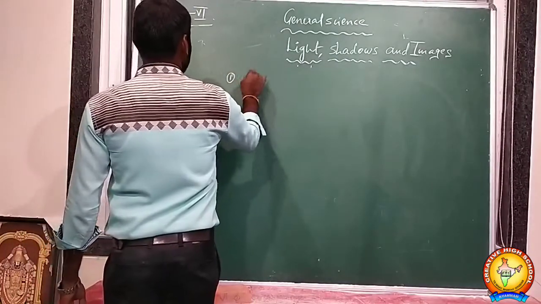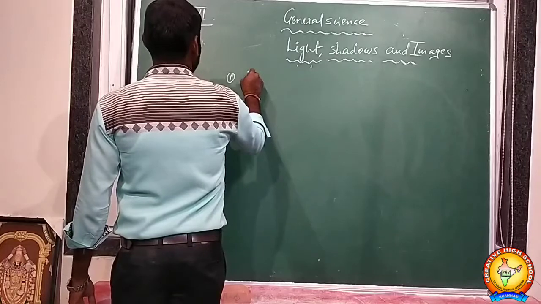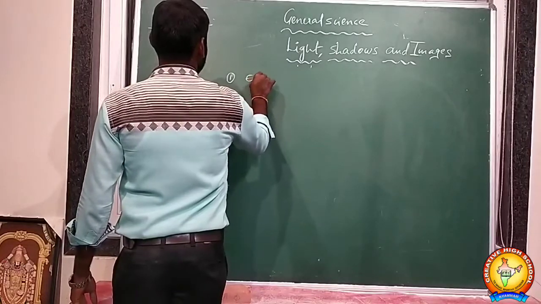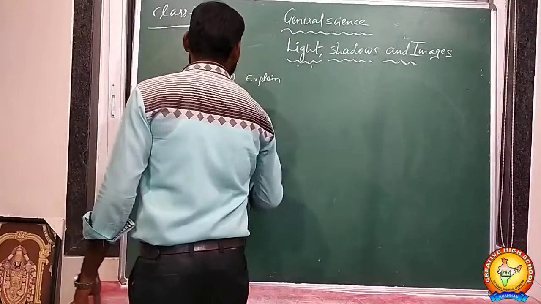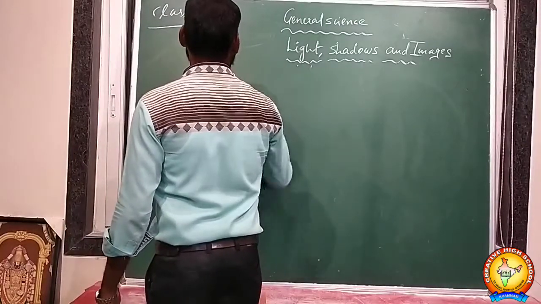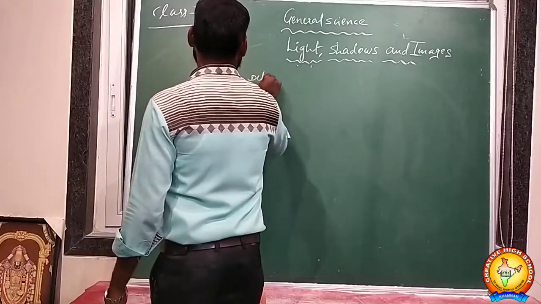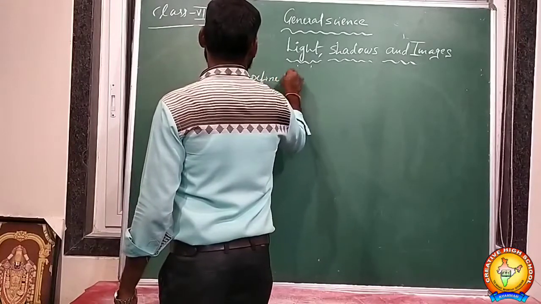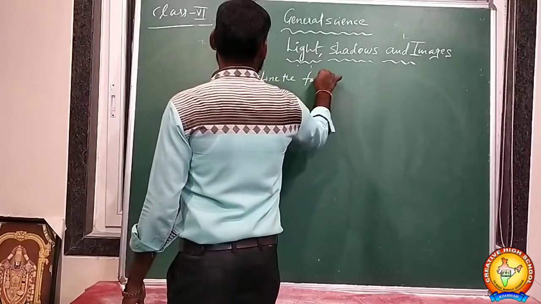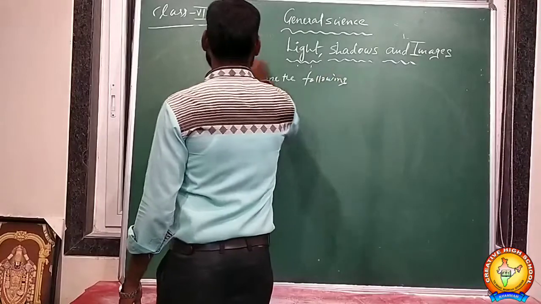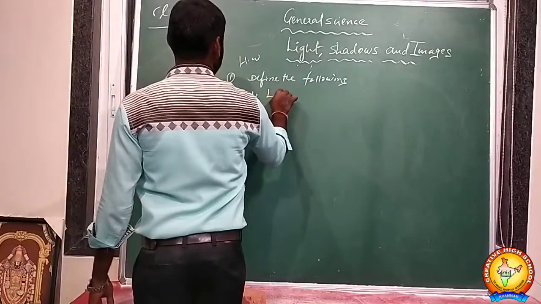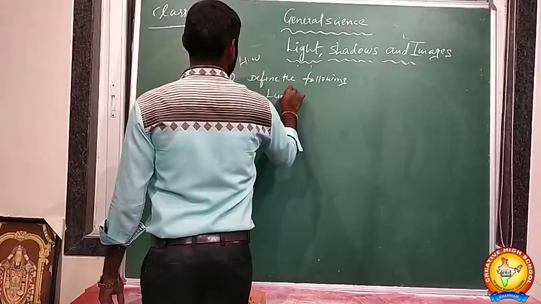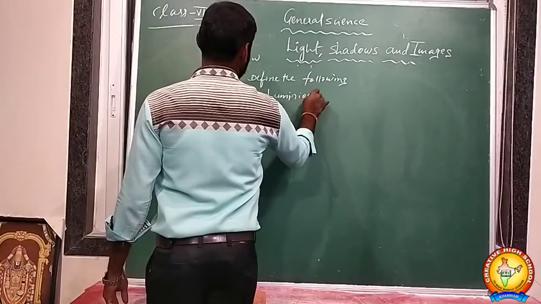Okay, explain what is light. Explain or define the following. Come on. One is luminous body.